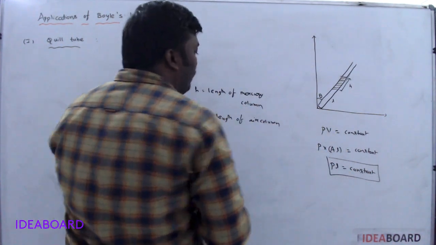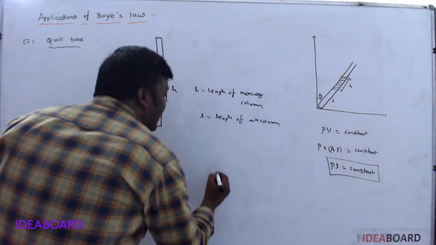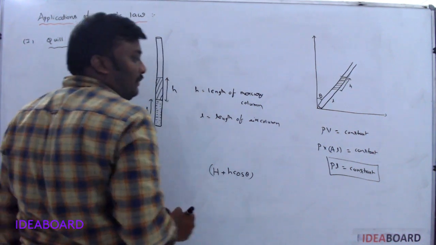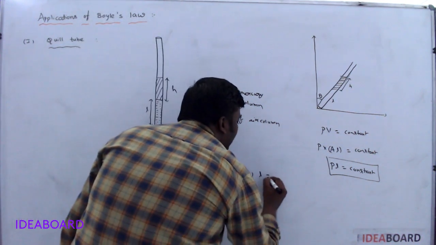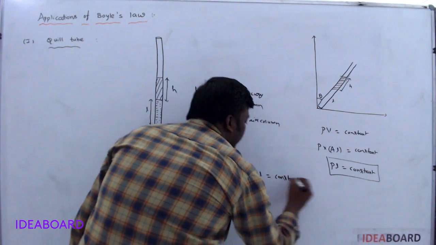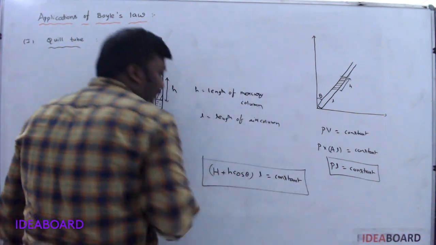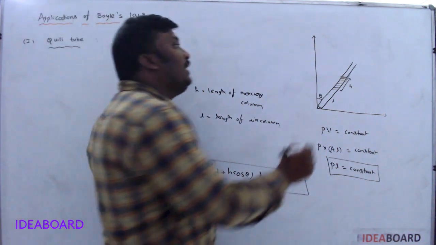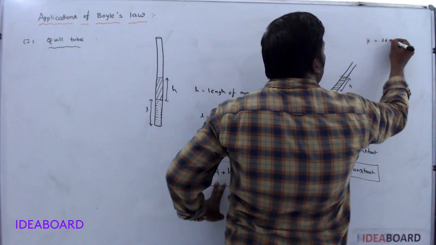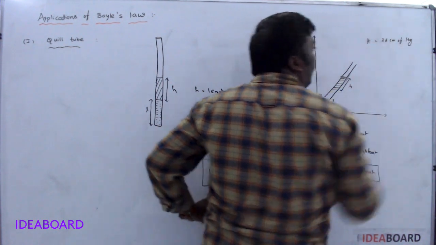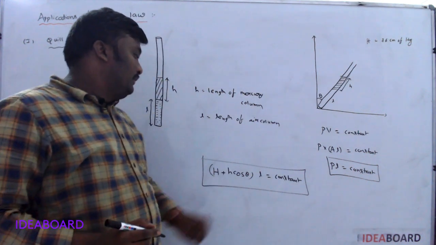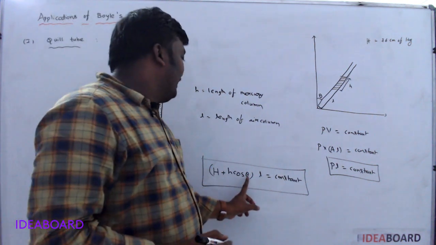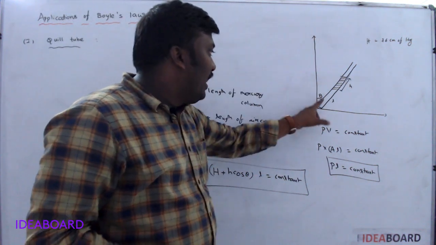So here what is L? The length of the air column, we know. What is P? P is nothing but capital H plus h cos theta, into L is equal to constant. Here capital H is the atmospheric pressure. We know the value of capital H is 76 centimeter of mercury column. So substitute the value of H, and small h, the length of the mercury column, is generally given, and theta is the angle with the normal.